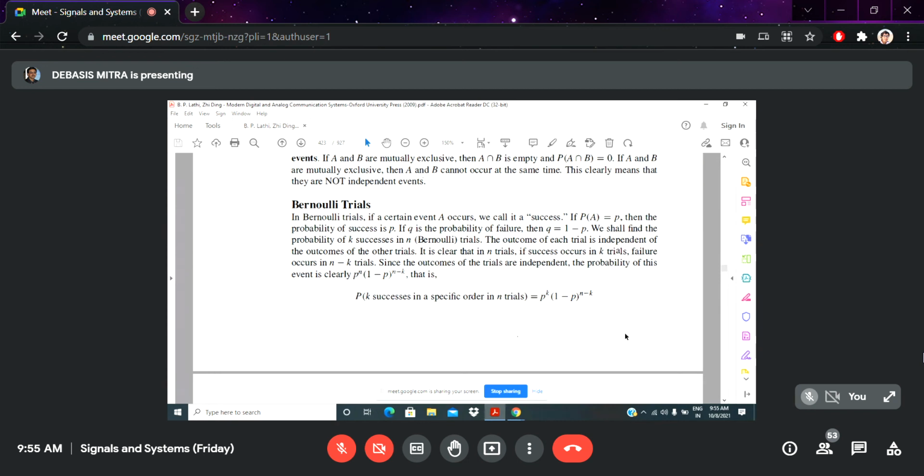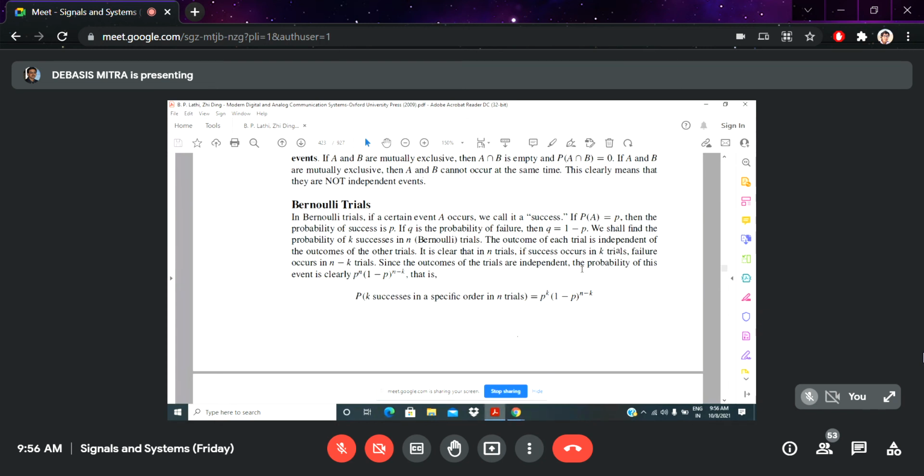So based on the k number of trials and the total number of trials, I repeat, based on the total number of trials, here it is small n, and the number of successful trials is small k, you can calculate the probability of this event where you are doing obviously independent trials.